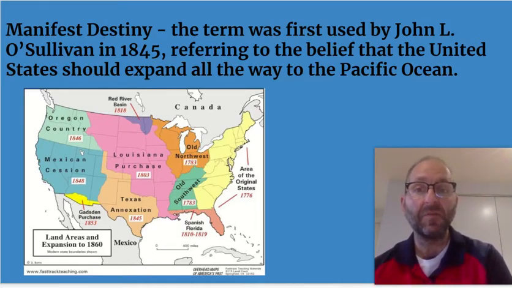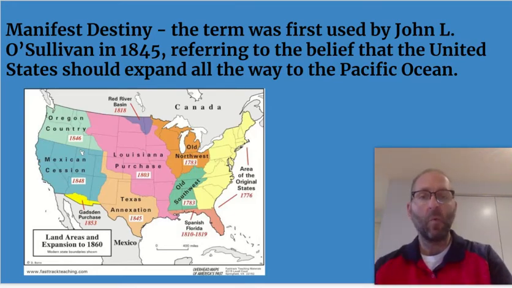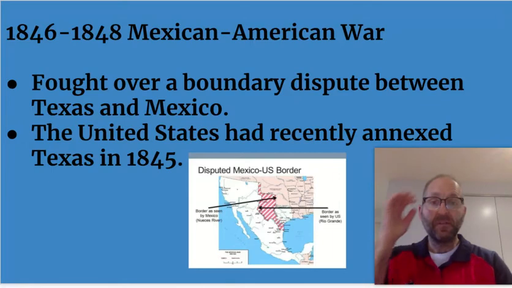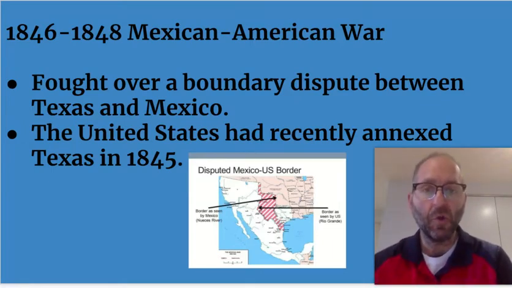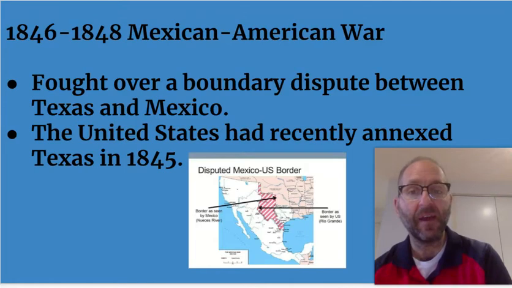He helped us acquire Oregon. And then it was the Mexican-American War in 1846 that really solidified continental U.S. as we know it today. This was a boundary dispute between Texas and Mexico. I'd always like to emphasize the United States already had Texas prior to the war. So the annexation of Texas took place in 1845. The war begins in 1846.